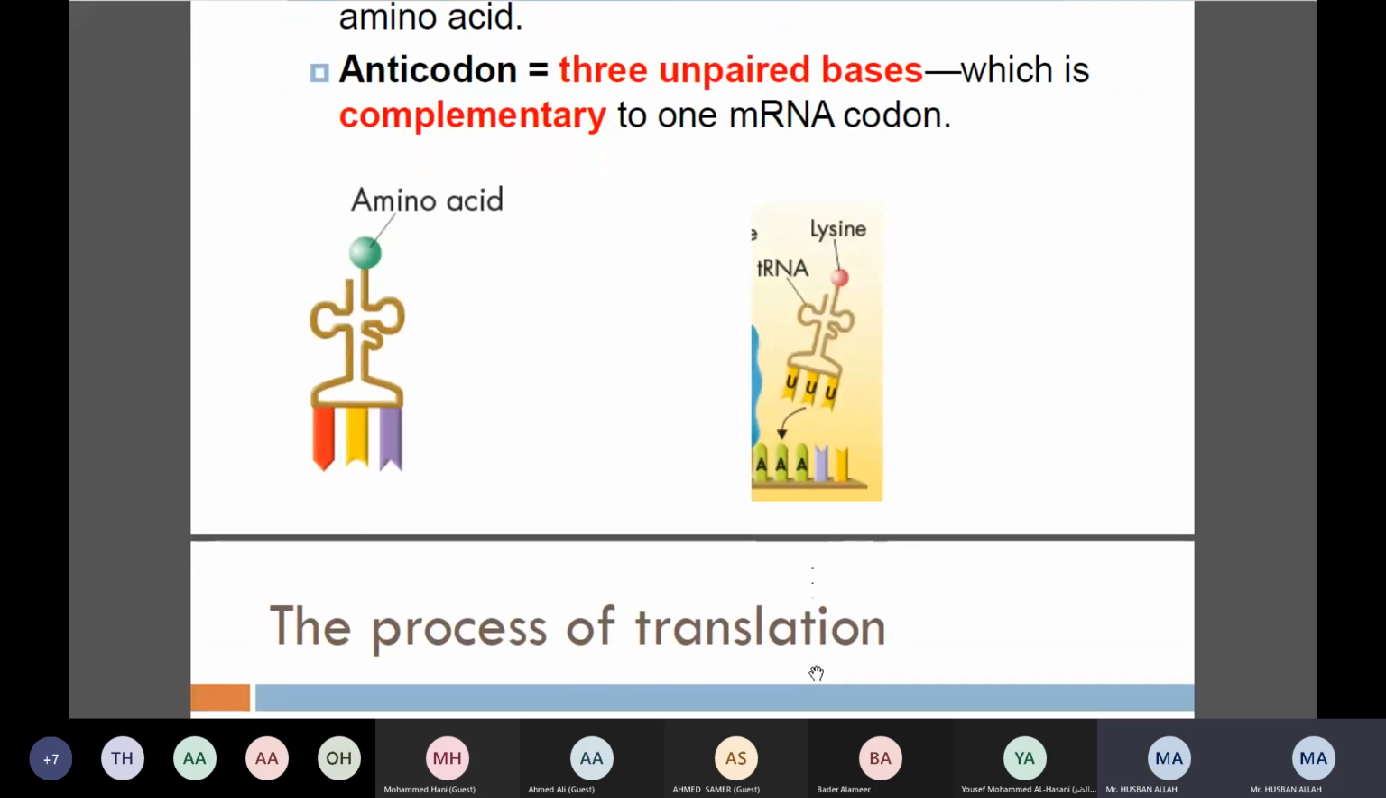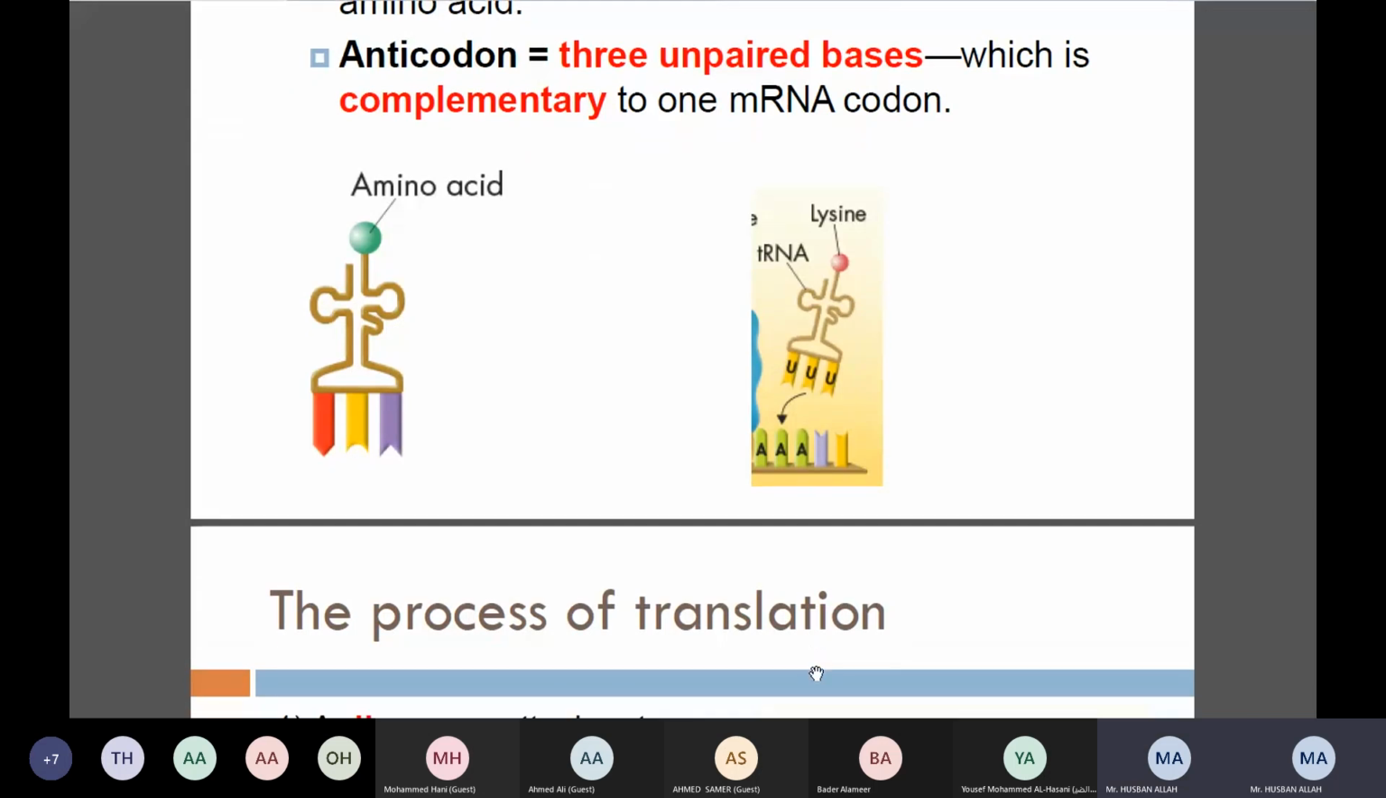What is AAA? AAA. No, lysine, right? So it is lysine. So it depends on what? It depends on the codes on the messenger RNA, right? We are going to know it from what? We are going to know it from the messenger RNA.